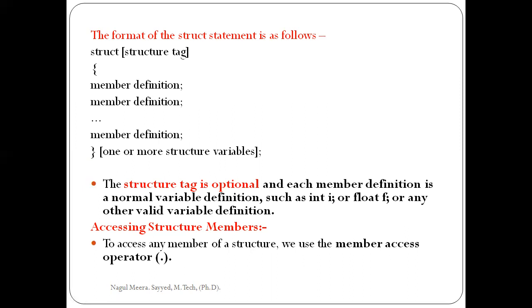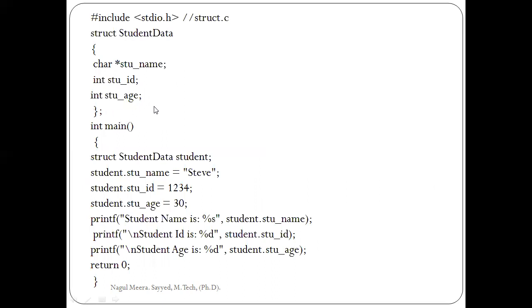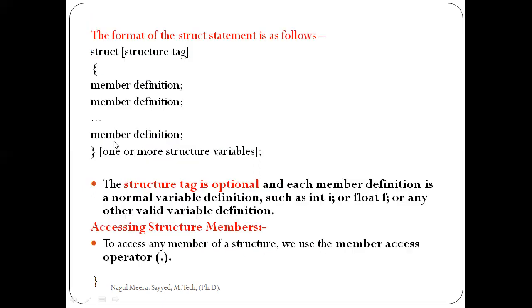For example, take student information: struct student. Struct is a keyword, student is a structure tag, open brace. Student consists of different types of data. For example, int number, char name[100], char address[100], int marks, float average. In this way we can define a student structure.